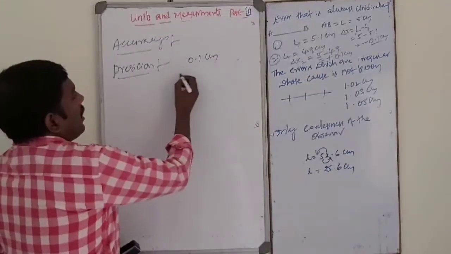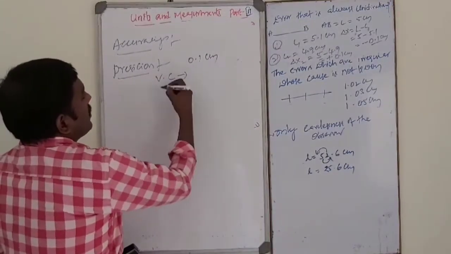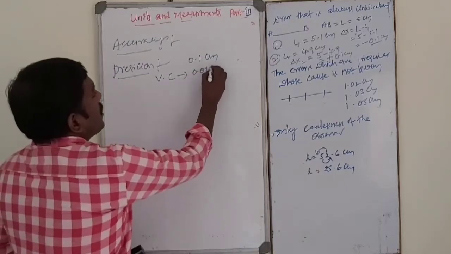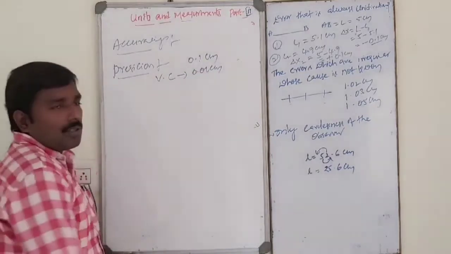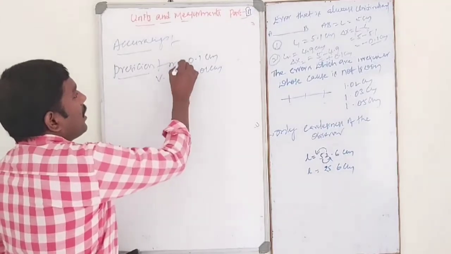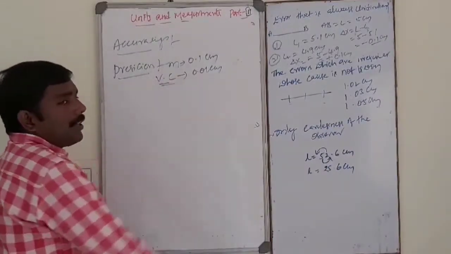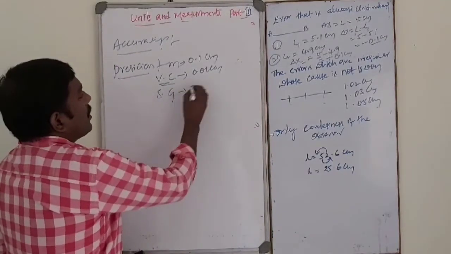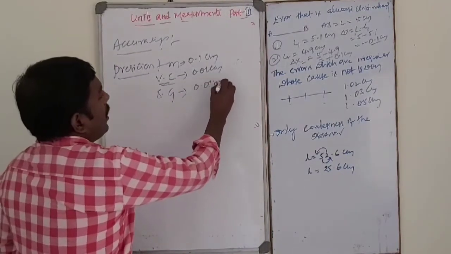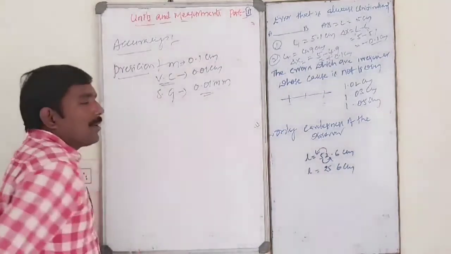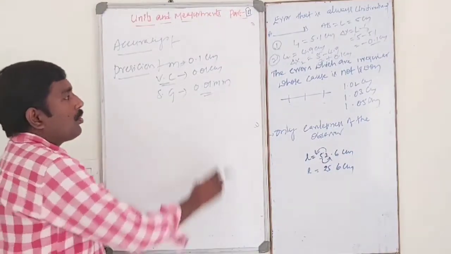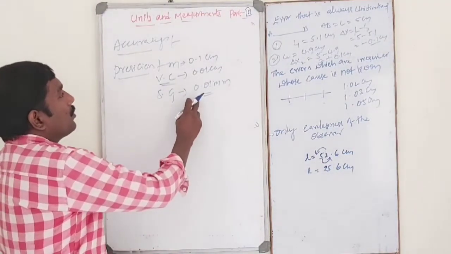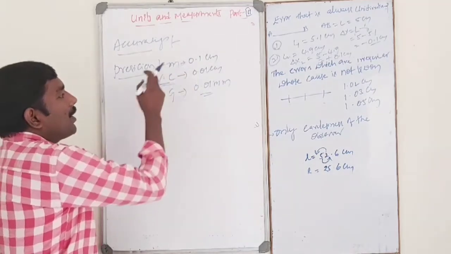And vernier calipers, 0.01 centimeter. That is the resolution of vernier calipers. And screw gauge resolution 0.01 millimeter. This is more precise value compared to the meter scale and the vernier calipers.